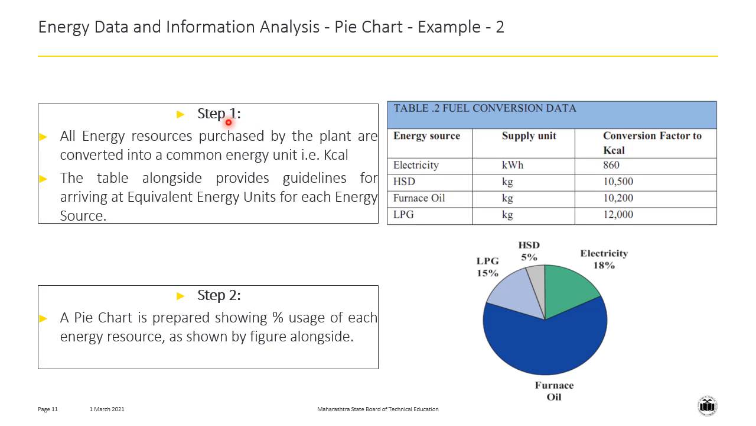I will repeat once again that in step number 1, we have converted the supply units of different types of fuels into one common energy unit, that is the kilocalories. In step number 2, we simply draw a pie chart showing the percentage usage of each energy resource as shown in this figure. From this figure, one can get an idea that LPG constitutes 15% of the total energy, HSD 5%, electricity 18%, and the remaining is the furnace oil.